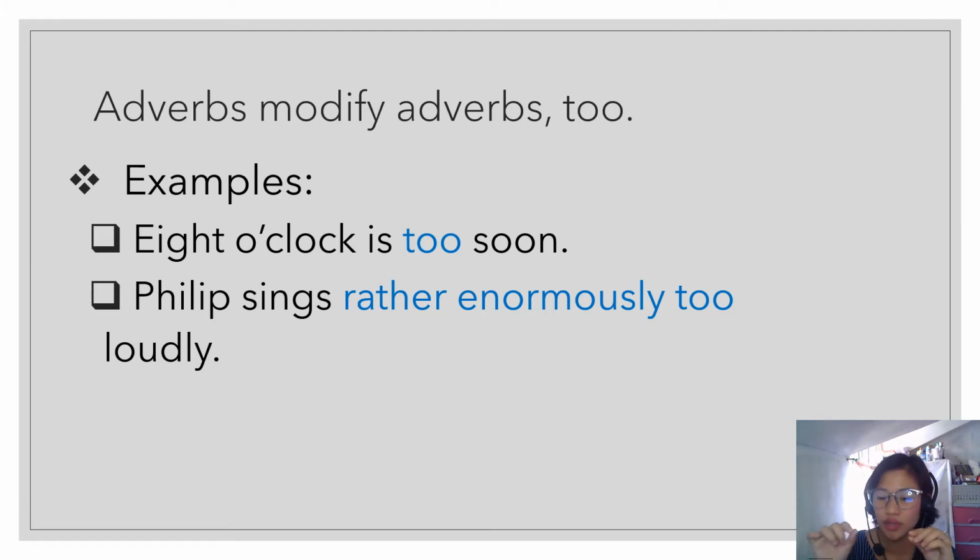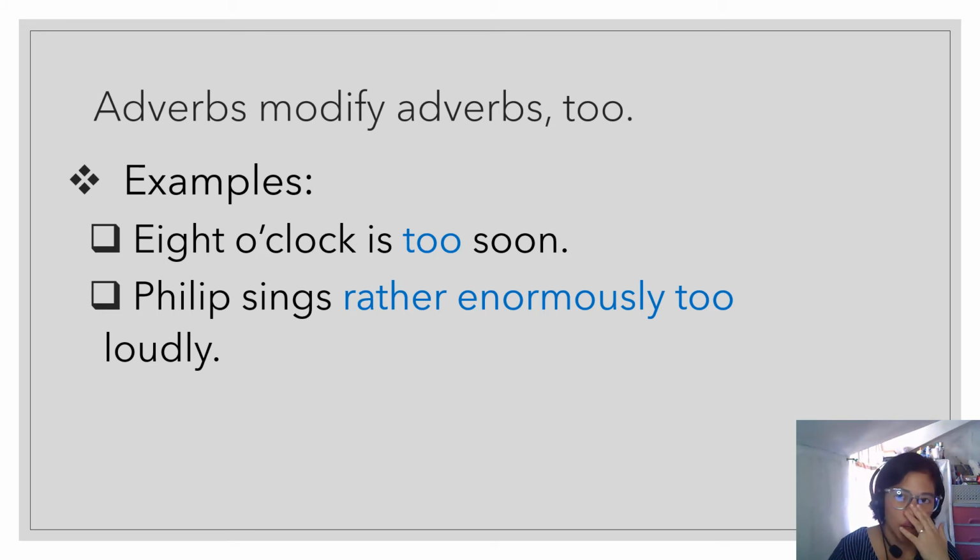Again, adverbs can modify adverbs too. For example, 8 o'clock is too soon. Take a look at this. Soon is an adverb, but it does not end with ly, because not all adverbs end with ly, and not all words that end with ly are adverbs. I'll give you an example of a word that ends with ly that is not an adverb.